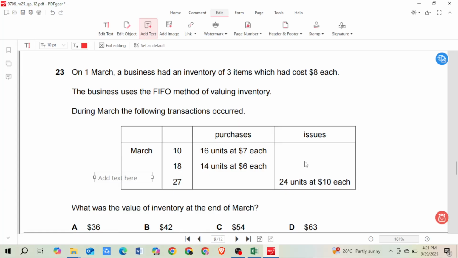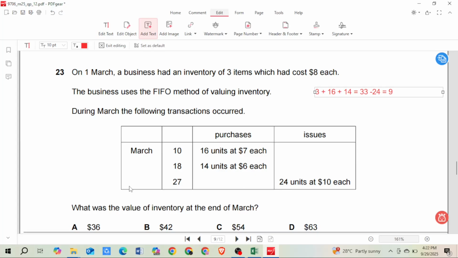Okay, so to do this, first in first out method, very simple. First we need to know how many inventories we had. So we had 3, and then we purchased 16, and then we purchased 14. All together 14 plus 16 is 30, plus 3 is 33. So 33 inventories we had. From there we issued 24, so I am left with 9 inventory. So this is the number of inventory at the end.